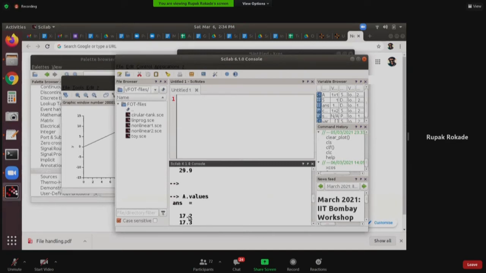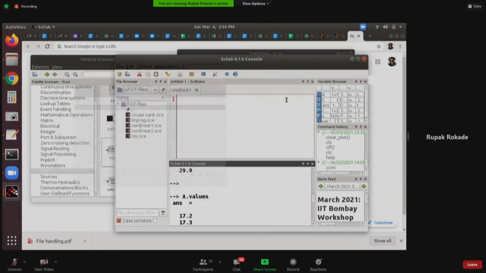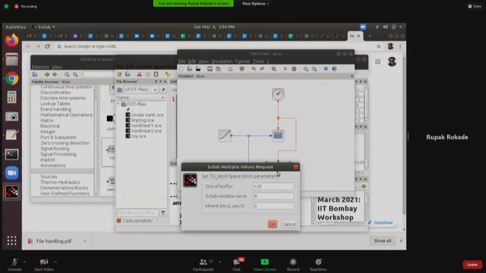So that is because of the property of the To Workspace block, which is this size of buffer. Size of buffer means the maximum number of points that the workspace variable can export. And this buffer is basically a circular buffer.